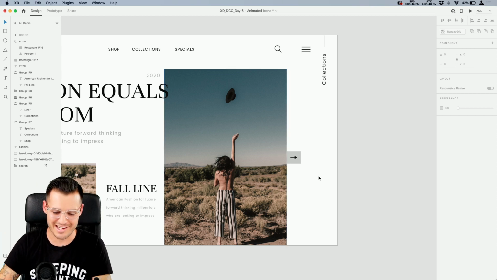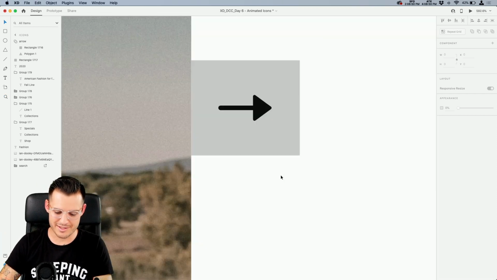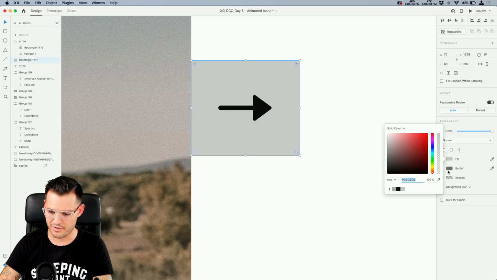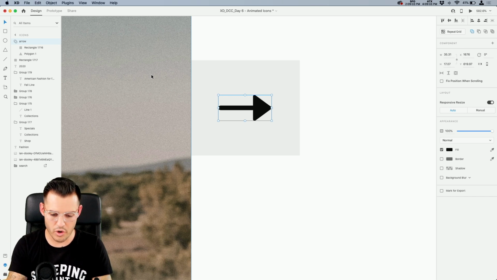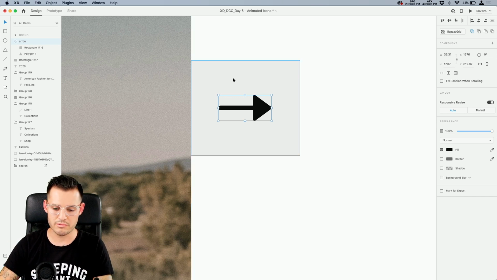It's not the most exciting thing, but it's about to get a little bit exciting. Let's do something a little bit more interesting, okay? I don't like how dark this gray is, so let's lighten it up and make it a little bit more chill. And then I'll tell you what, first thing we're gonna do is take our really exciting arrow, and actually, let's take the whole thing, the box and the arrow.